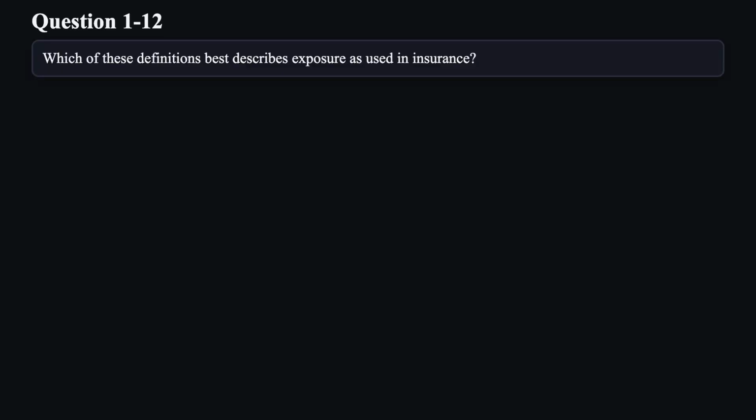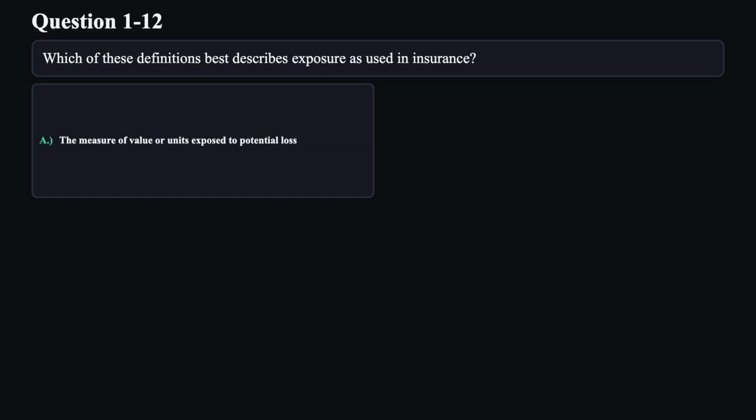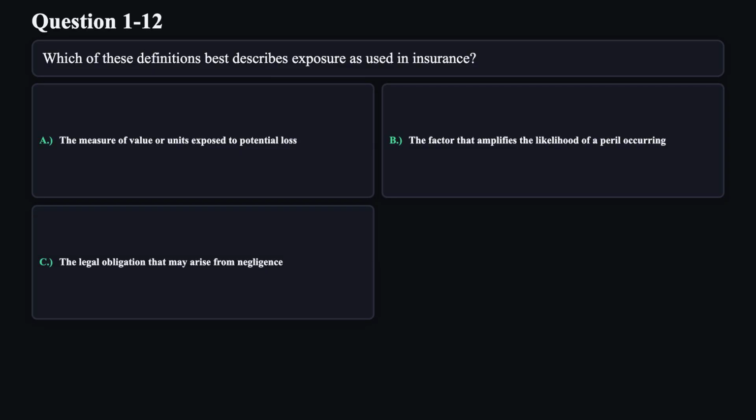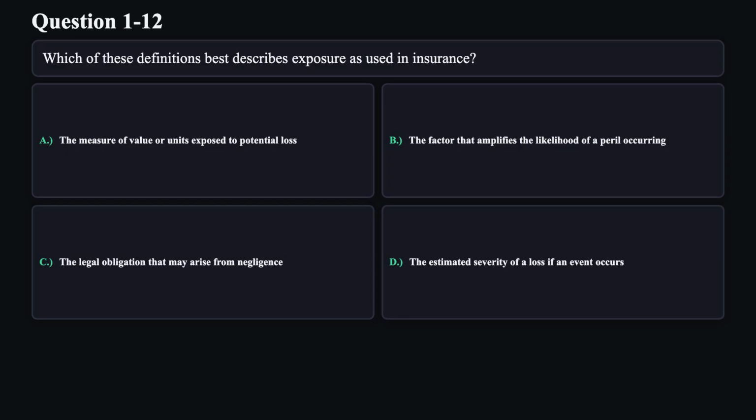Question 12. Which of these definitions best describes exposure as used in insurance? A. The measure of value or units exposed to potential loss. B. The factor that amplifies the likelihood of a peril occurring. C. The legal obligation that may arise from negligence. D. The estimated severity of a loss if an event occurs.